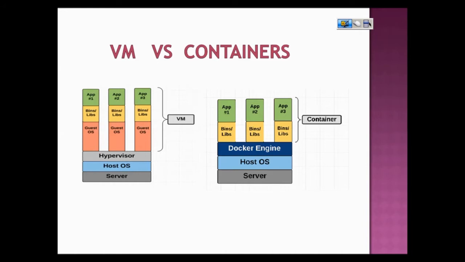And what is a hypervisor? It's nothing but a software with which you can launch your VMs and allocate resources to your VMs. Examples of hypervisor software are Oracle VirtualBox, VMware, VM Workstation, and so on. So we need a hypervisor to be installed on the host OS. Above this, we can launch any number of VMs, of course, depending on the resources of the host OS.